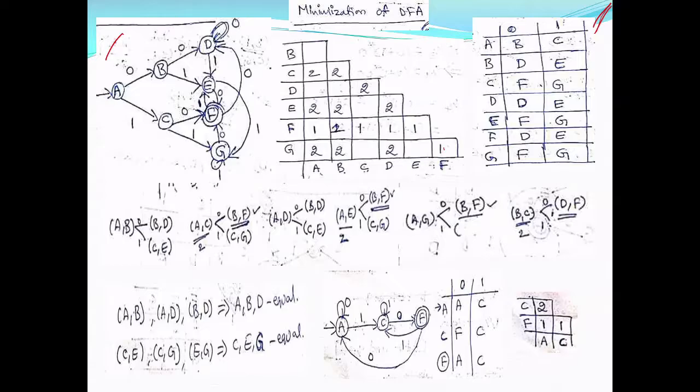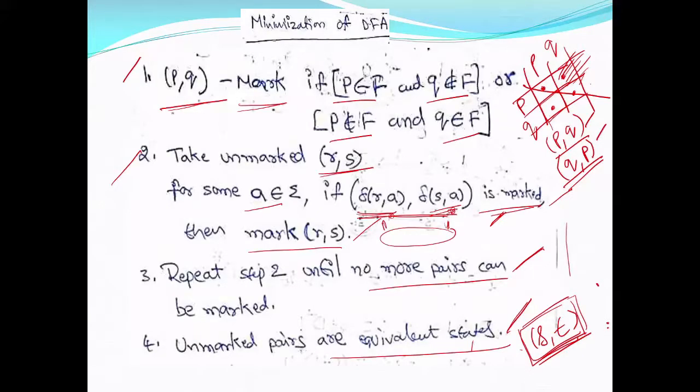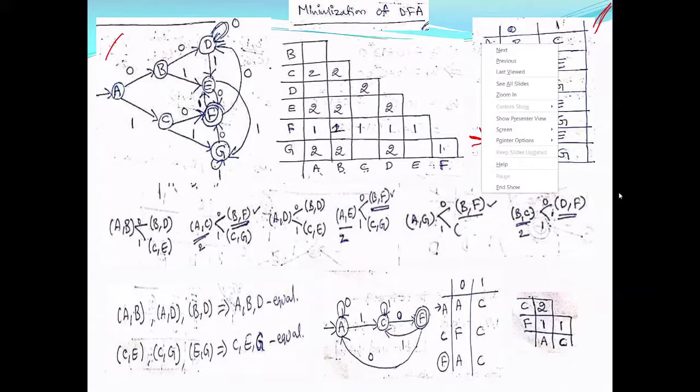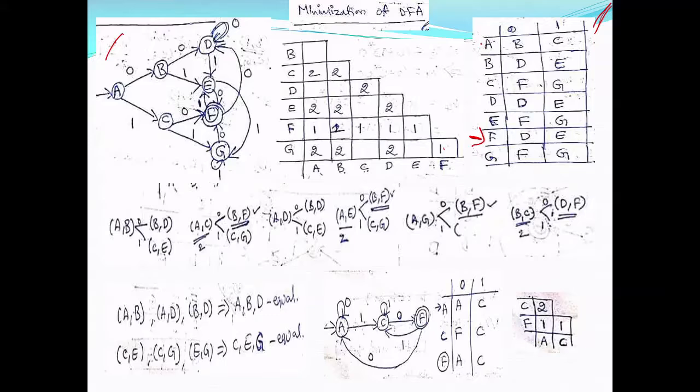What is the first iteration? The first iteration in the procedure says you mark P comma Q where P belongs to F and Q does not belong to F, or vice versa. That means final and non-final states are marked because they are not equal. Now you see the final state for me is F. You can see in the diagram. This is the final state and this is your initial state. So now you can see FA is marked because F is a final state, A is a non-final state. Similarly, FB, FC, FD, FE, and FG.